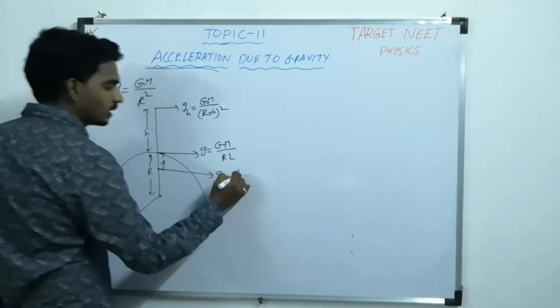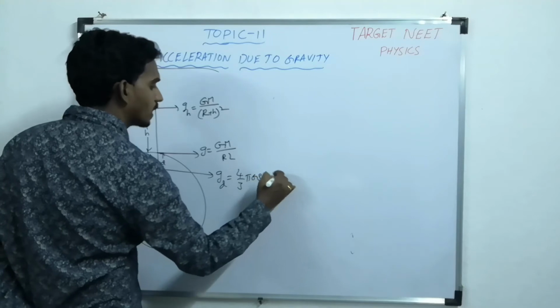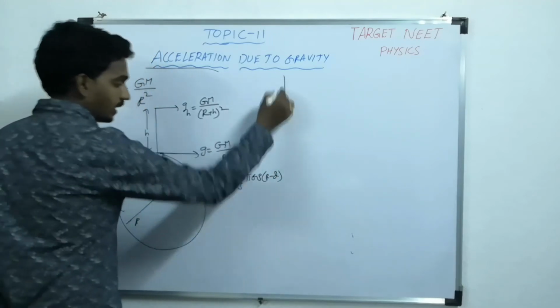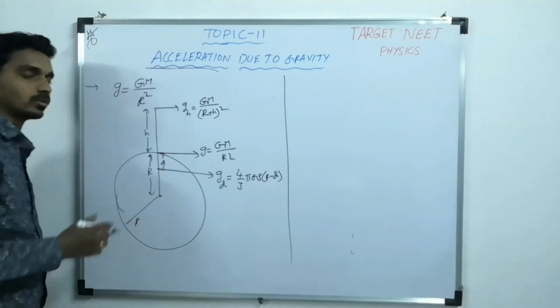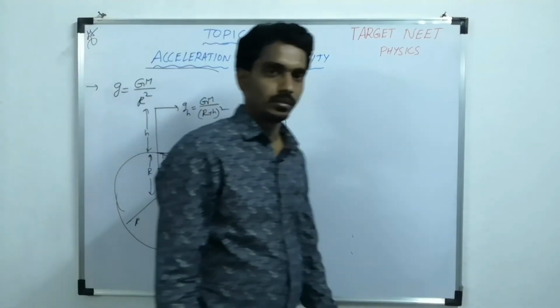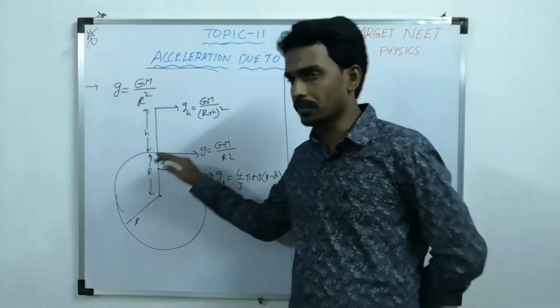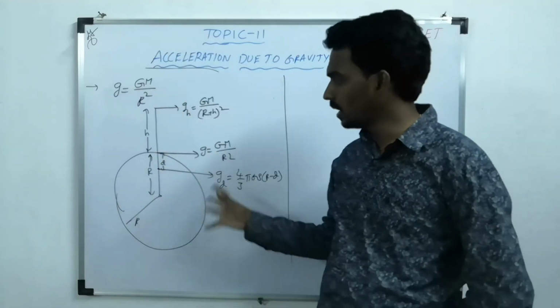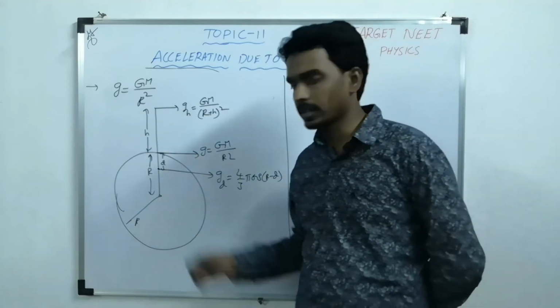Now I will write it as 4 by 3 pi G rho into (R minus d). I am not writing it like GM by the distance (R minus d) whole square. Why? Because when the point is on the surface or outside the surface, then the whole mass will attract towards the center.